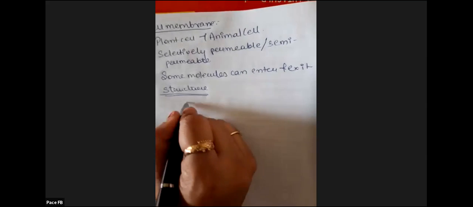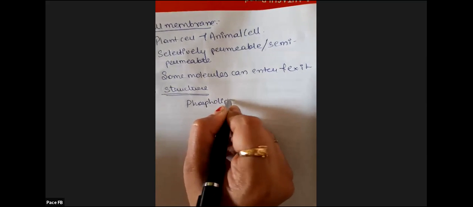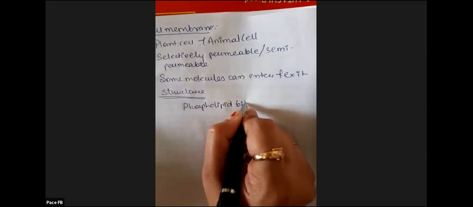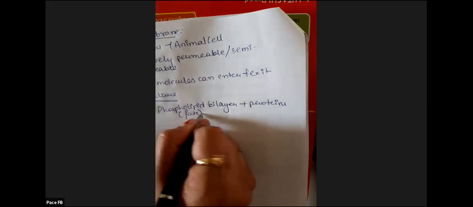Next, the structure of the cell membrane. It is made up of a bilayer, that is a phospholipid bilayer, plus proteins. What is a phospholipid bilayer? It is fats. So the cell membrane is made up of both fats and proteins.